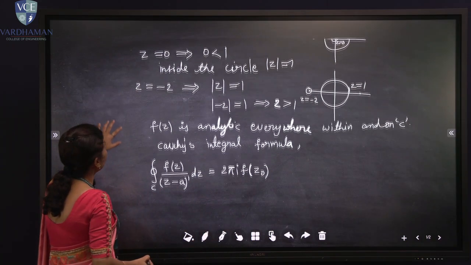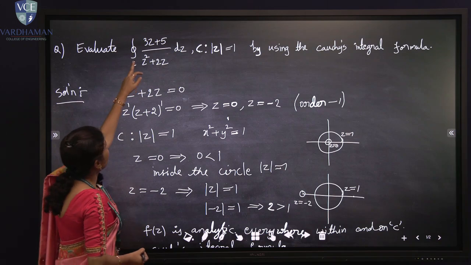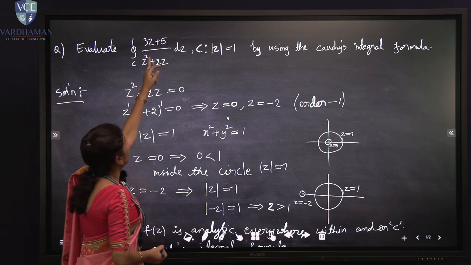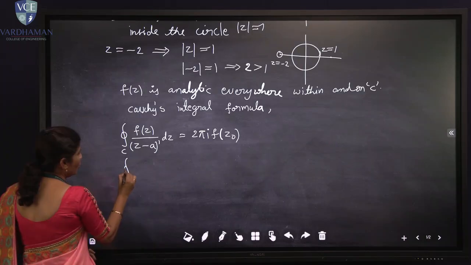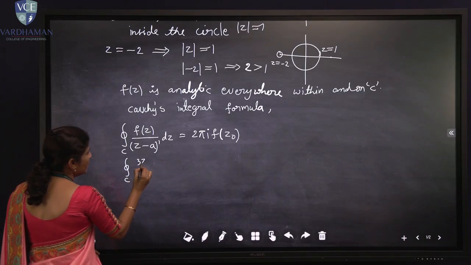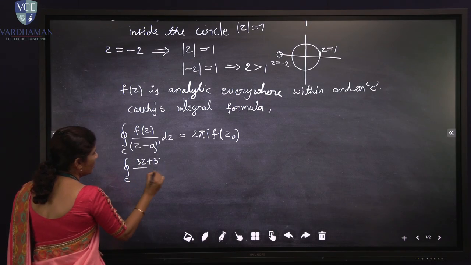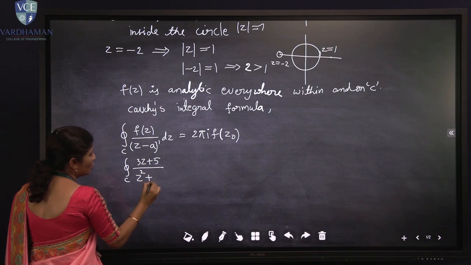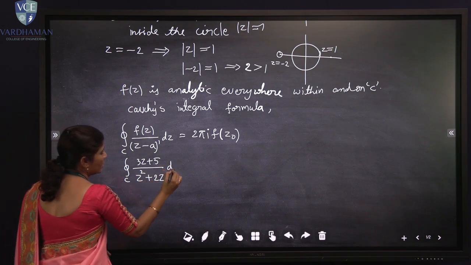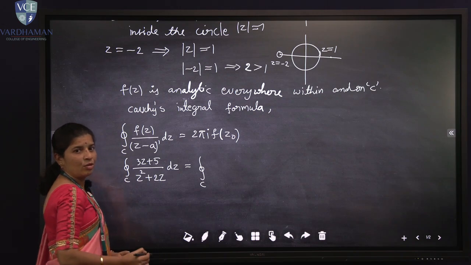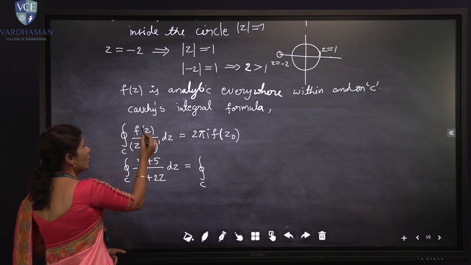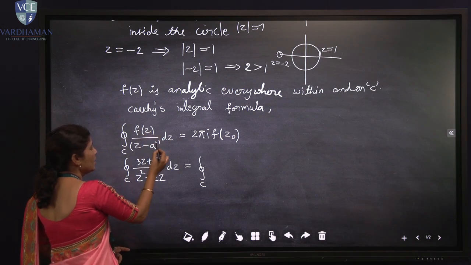Now our integral is the contour integral C of 3z plus 5 upon z square plus 2z into dz. To use the Cauchy integral formula, we have to write f of z upon z minus a.